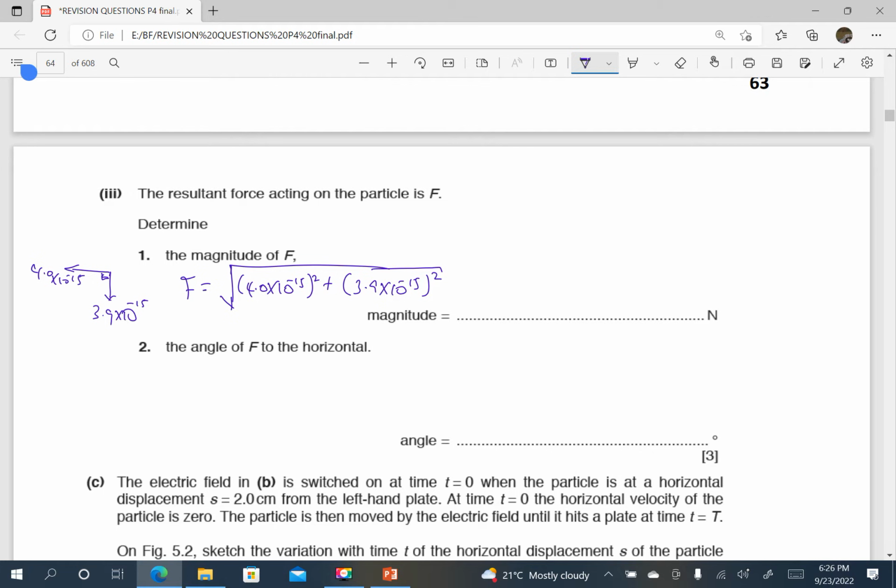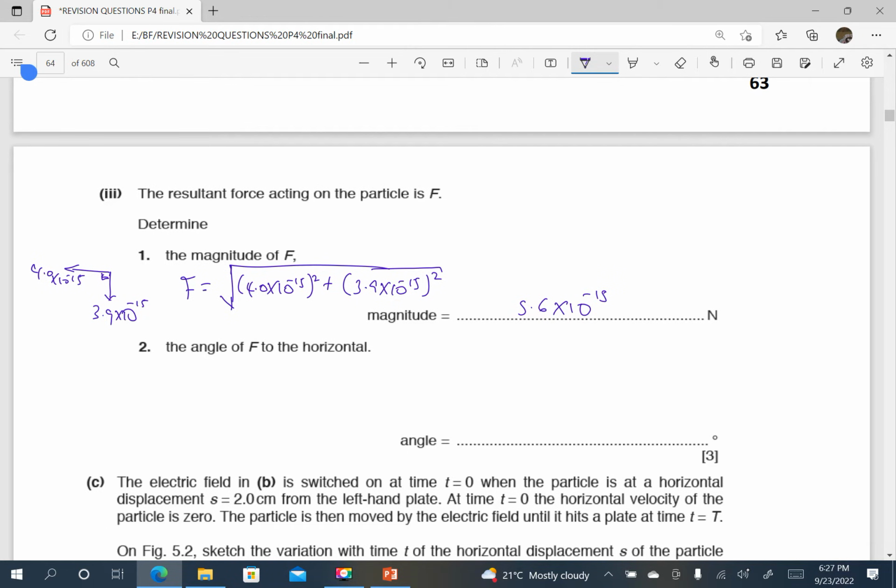And when you press the calculator, from pressing my calculator, I arrived at 5.6 times 10 power negative 15. You can verify with your calculator.